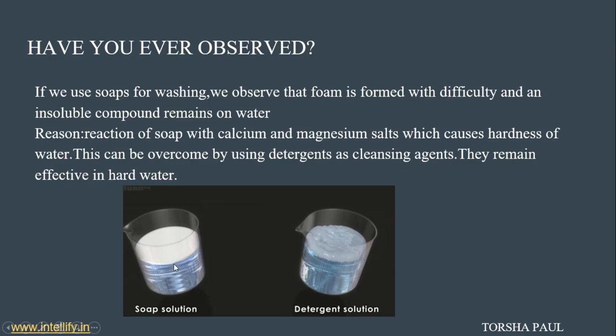This problem can be overcome by using a detergent as a cleansing agent. Detergent has ammonium and sulfate salt, so it doesn't react with the calcium and magnesium salts, and remains effective in hard water and forms foam. We all know that when foam is formed and it is completely soluble, it helps to remove the dirt in clothes. That is the only reason we use detergents for cleaning our clothes.